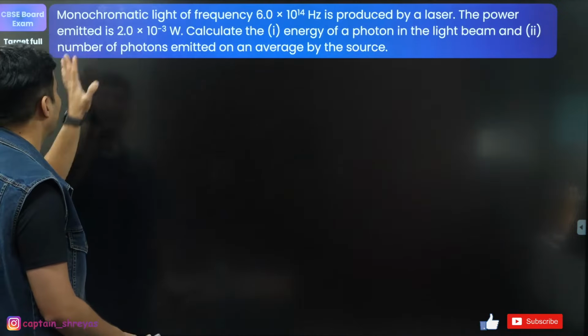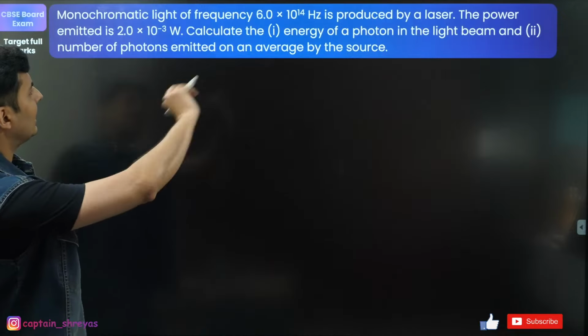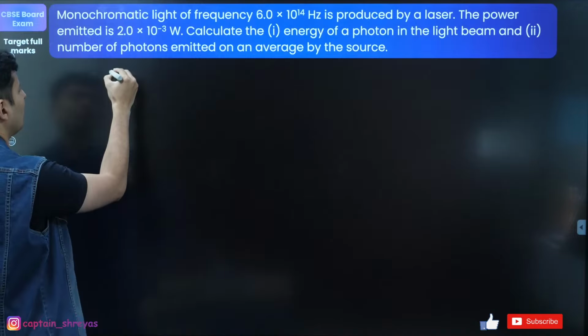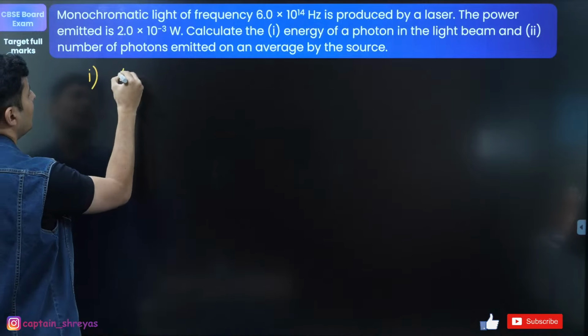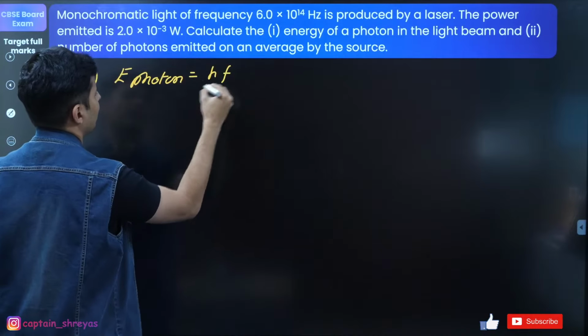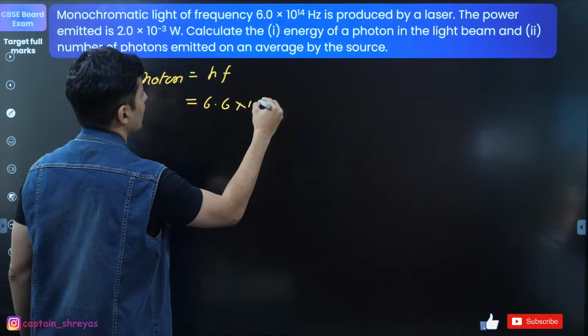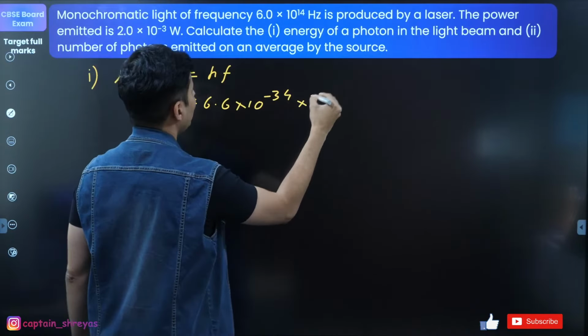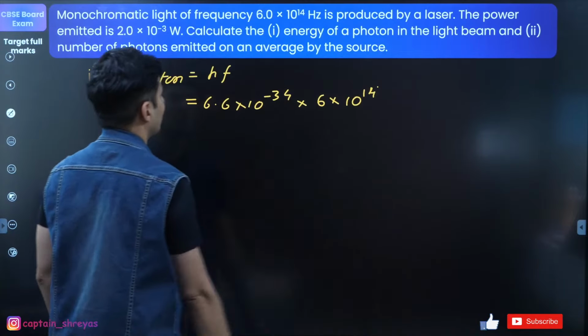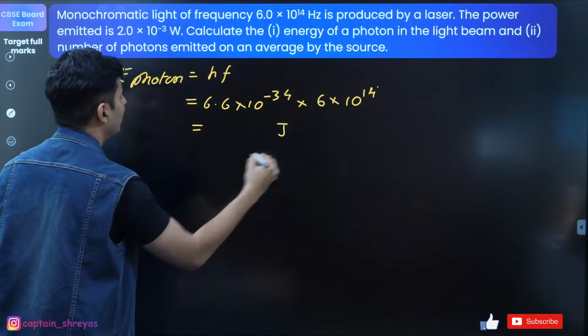So let's see what is the correct answer for this. Light's frequency is given. The power is this much. What is the energy of the photon? So for the first part, energy of the photon will be hf. So it is 6.6 into 10 to the power minus 34 into the frequency, which is 6 into 10 to the power 14. That's it. So that many joules will be the energy.